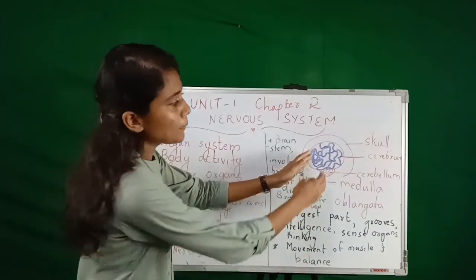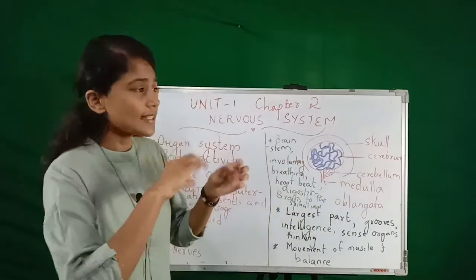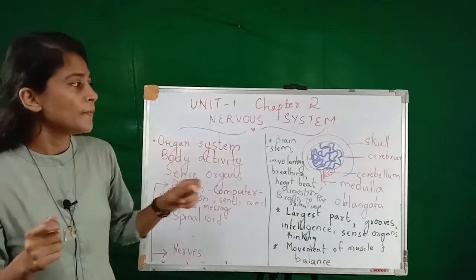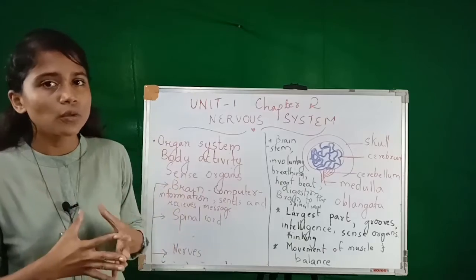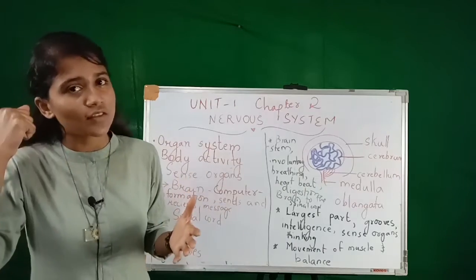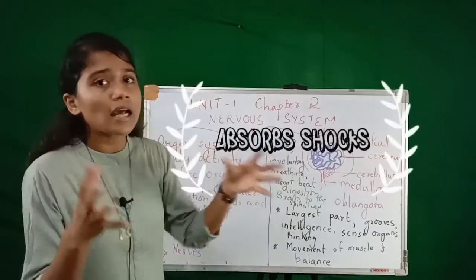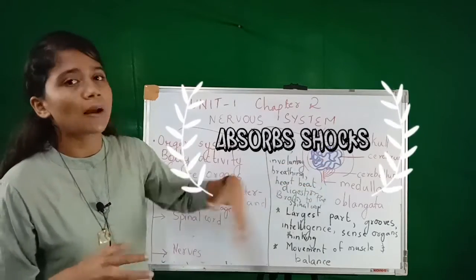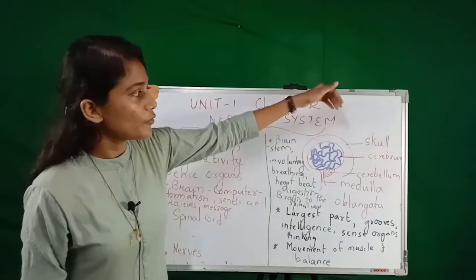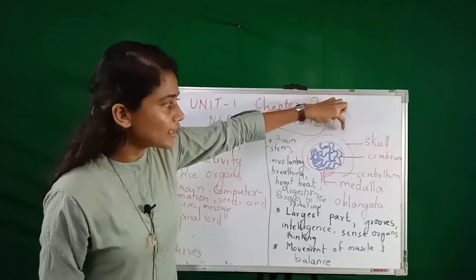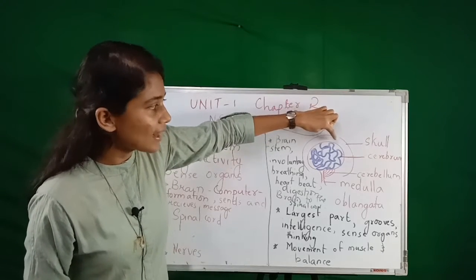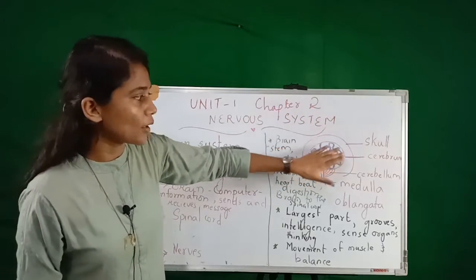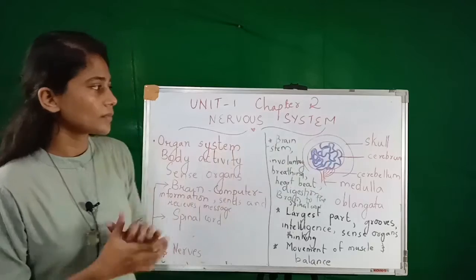In between the brain and the skull there is a space, and this space is filled with a fluid. And what is the function of the fluid? When some hit happens on the head, this fluid absorbs all the shock and it protects the brain from damage. So if a hit happens on the head, first it reaches the skull and then the fluid absorbs the shock and it protects the brain.